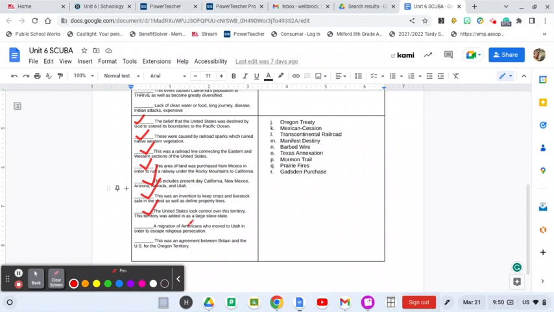This is a migration of Americans who moved to the state of Utah in order to escape religious persecution. Oregon Treaty, Mexican Cession, Transcontinental Railroad, Manifest Destiny, Barbed Wire, Texas Annexation, Mormon Trail, Prairie Fires, Gadsden Purchase. Check, check. This was an agreement between Britain and the U.S. for the Oregon Territory. Agreement over Oregon. Is it the Oregon Treaty, Mexican Cession, Transcontinental Railroad, Manifest Destiny, Barbed Wire, Texas, Mormon Trail, Prairie Fires, Gadsden Purchase?